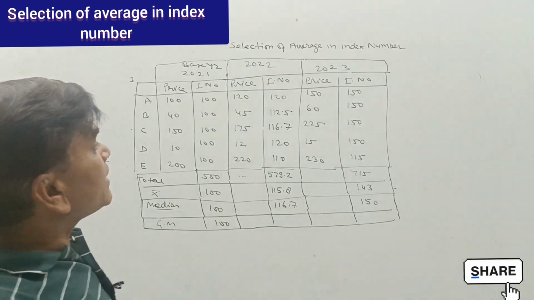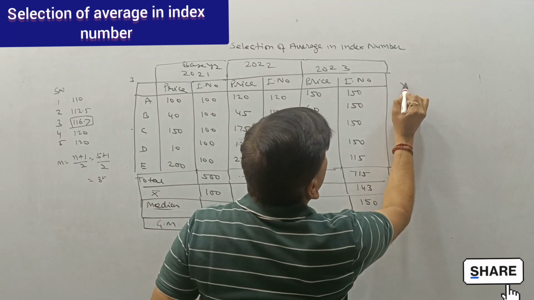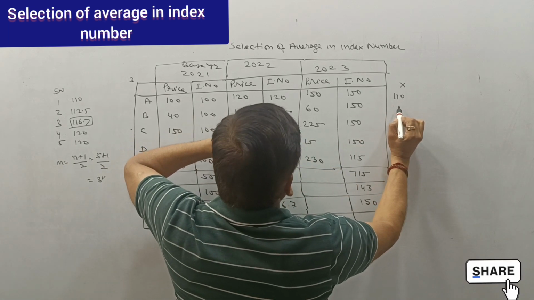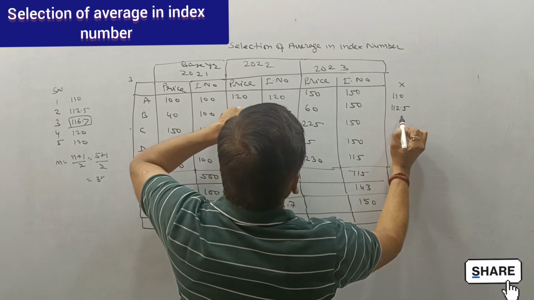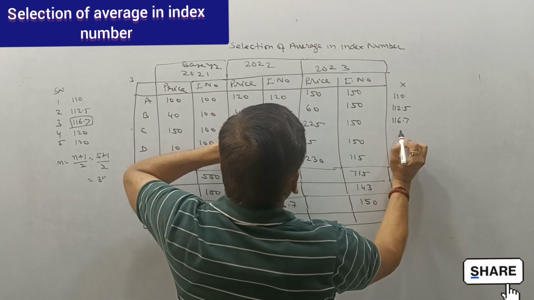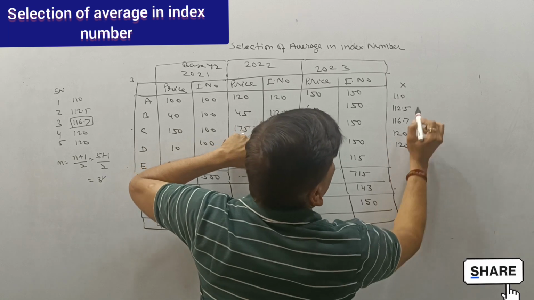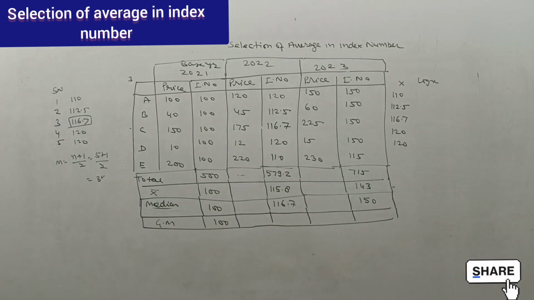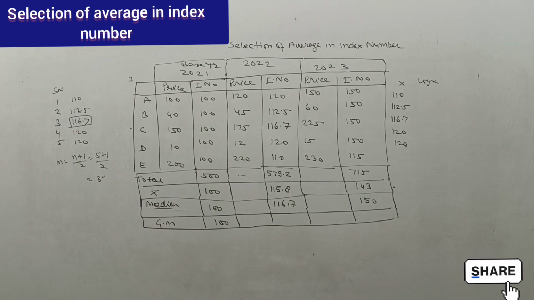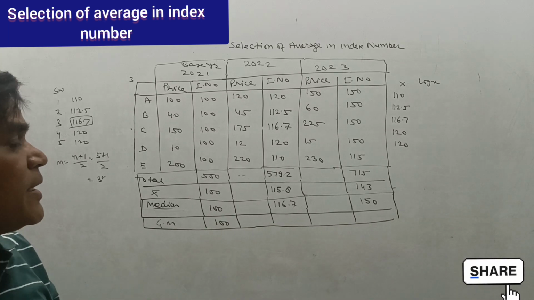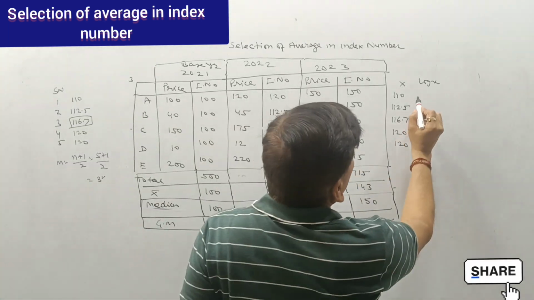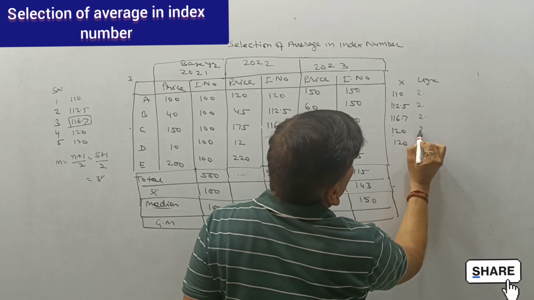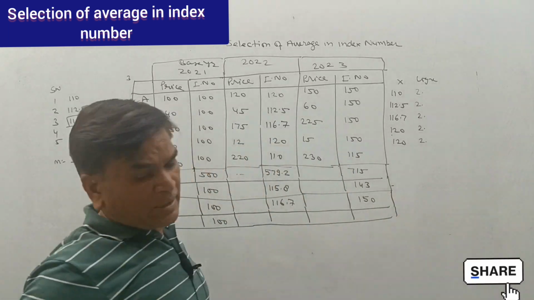Okay, for getting the geometric mean of this, the x items are 110, 112.5, 116.7, 120 and 120. So we have to calculate log x. The very first, we have to calculate the value of log x for that. The log values will be 2 point something for each. Now we will see the log.